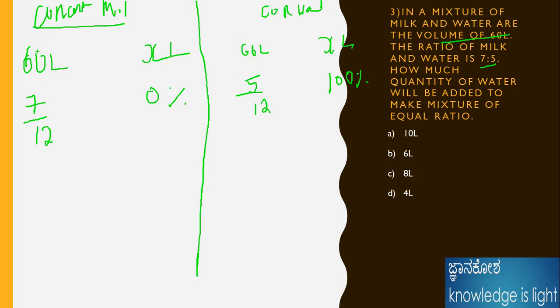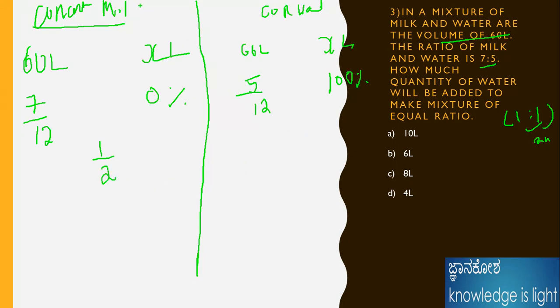Okay, here I am concentrating on the 60 liters of milk. That's what I am taking here as 7 of 12. 7 of 12 means I am concentrating on milk. Here in water, there is no content of milk. Understand? In milk, there is no content of water, so initially this was 0%. Okay, how many quantities of water will make an equal ratio? Equal ratio means 1:1. Here I am concentrating on 1, the total unit should be 2 units. Therefore I am taking 1 by 2.